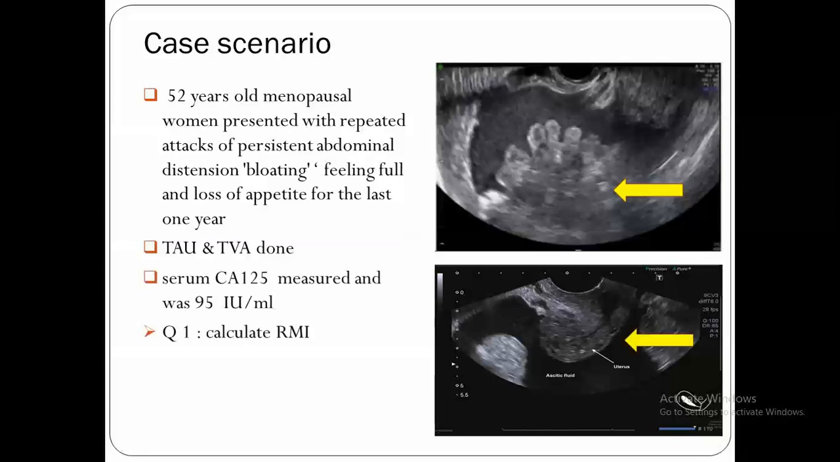Question 1. Calculate the risk of malignancy index. Question 2. What is the place of your management? You will manage this woman in oncology departments, or you will manage her in gynecological departments. Waiting for your reply. Thank you.